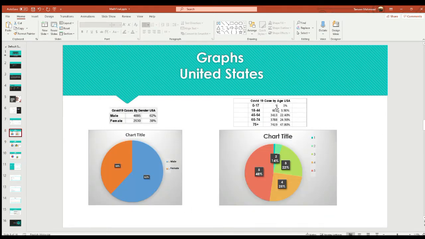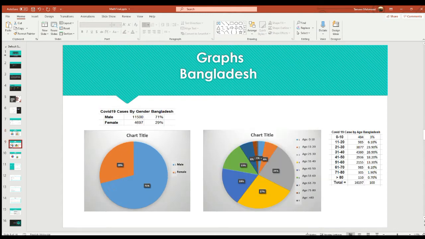On the age side, for the COVID-19 cases by age for USA, we can see that about 48% of the infections are among people 75 years old and above.